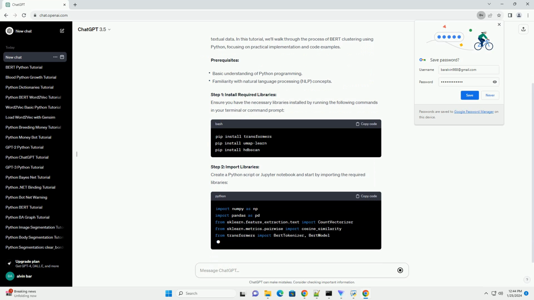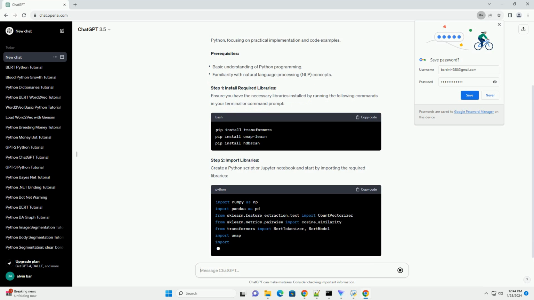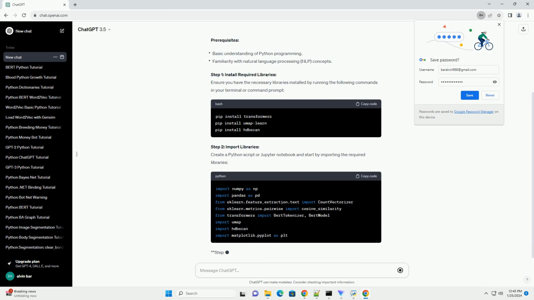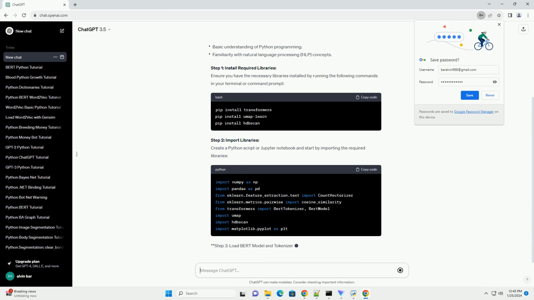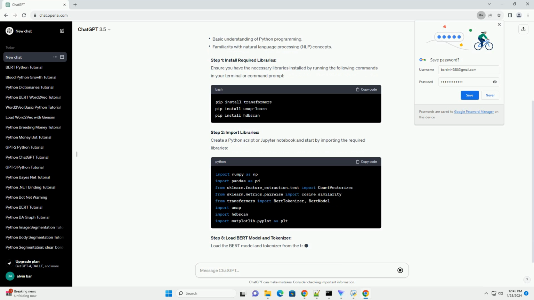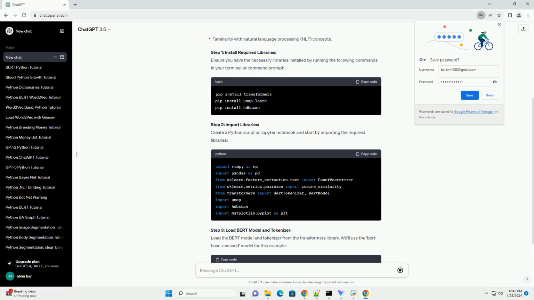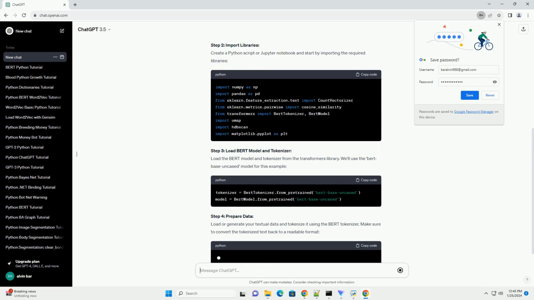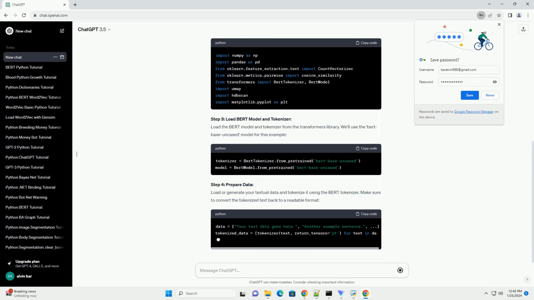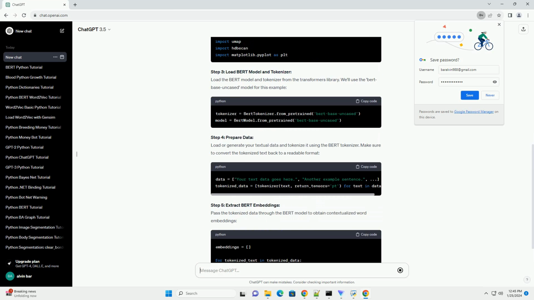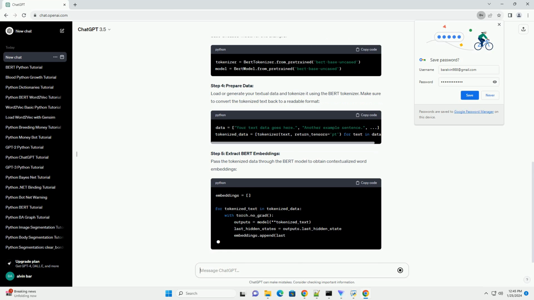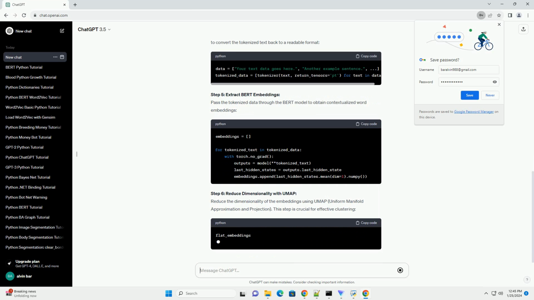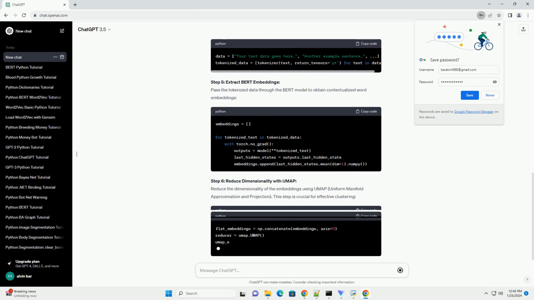Prerequisites. Step 1. Install required libraries. Ensure you have the necessary libraries installed by running the following commands in your terminal or command prompt. Step 2. Import libraries. Create a Python script or Jupyter notebook and start by importing the required libraries. Step 3. Load BERT model and tokenizer. Load the BERT model and tokenizer from the Transformers library. We'll use the bert-base-uncased model for this example.